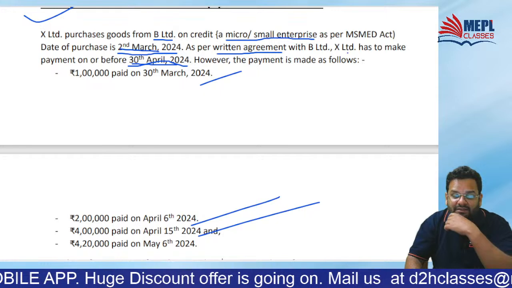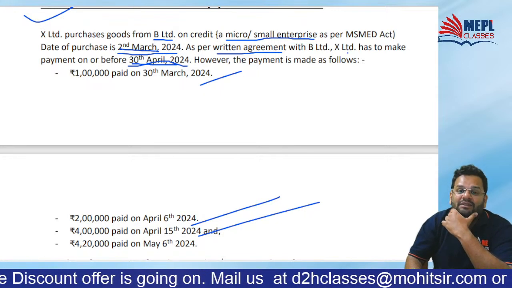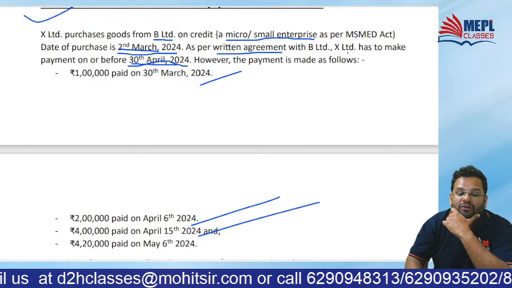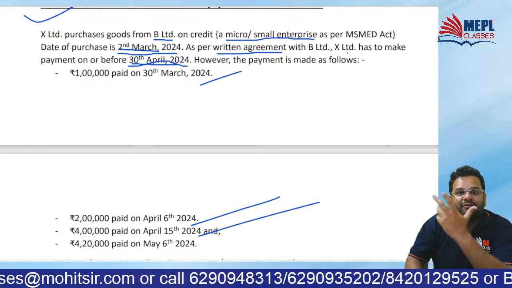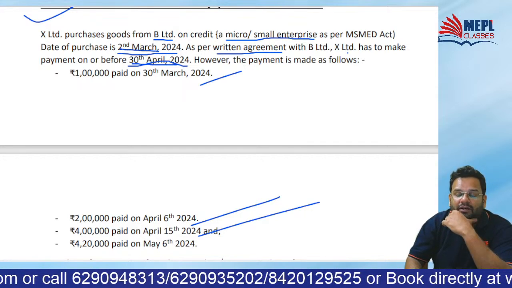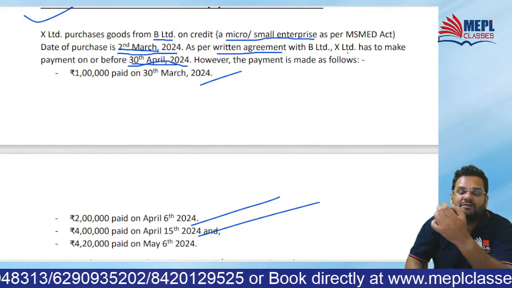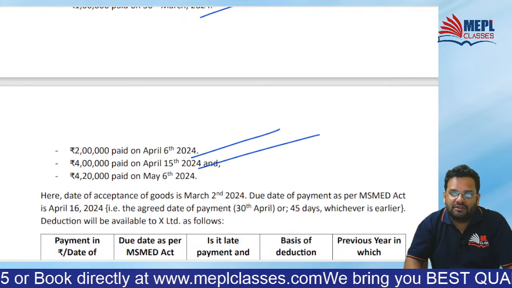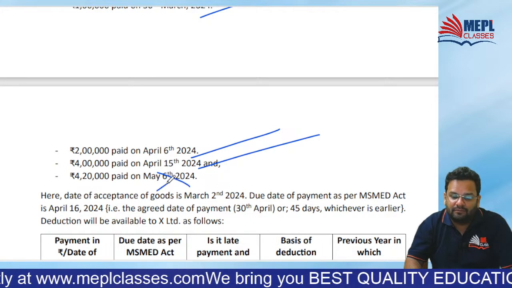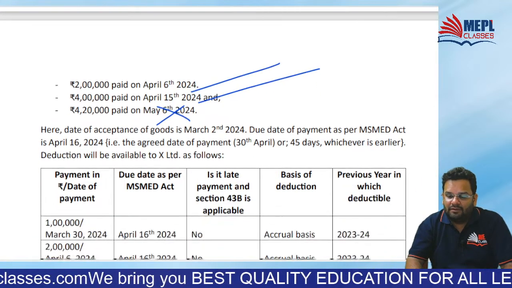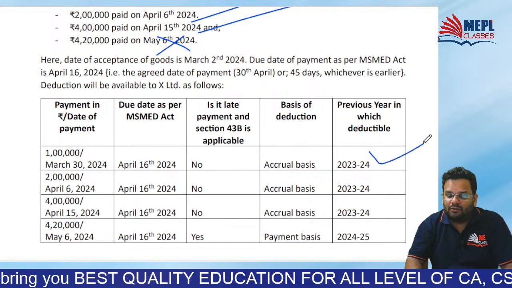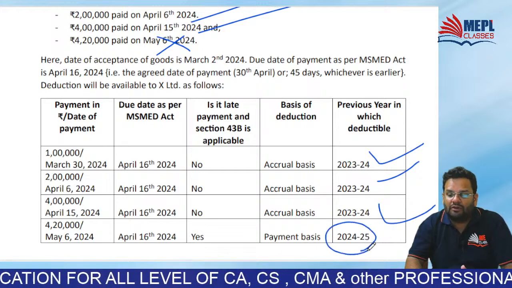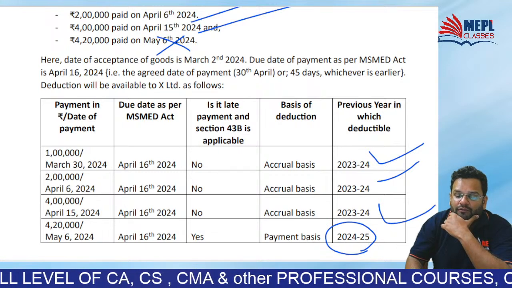But next, paid on 6th May. Is it within time? Actually speaking, it is within the due date of section 139(1), but we don't have to check that due date. We have to check the due date as per MSME, and the due date as per MSME is 16th April. So unfortunately, you can't take deduction of this 4,20,000. Agreed? So is the amount deductible? 2324, 2324, 2324. But the last is not deductible in 2324, it is deductible in 2425.